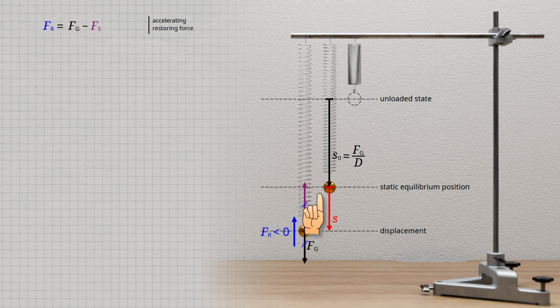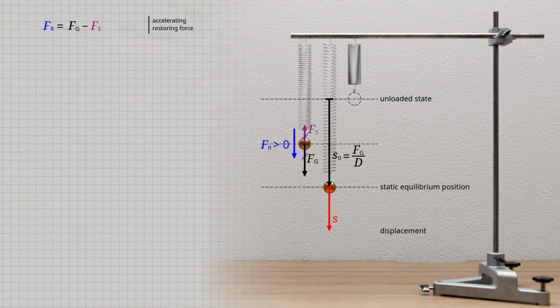Conversely, if the sphere is displaced in the negative coordinate direction, meaning that it is above the static rest position, the gravitational force becomes greater than the spring force, and the restoring force then has a positive value because it now acts downward in the positive coordinate direction. This correct treatment of the sign convention is of crucial importance because otherwise the differential equation would not have a valid solution. Let us now analyze the positively displaced sphere and the forces acting on it in more detail.